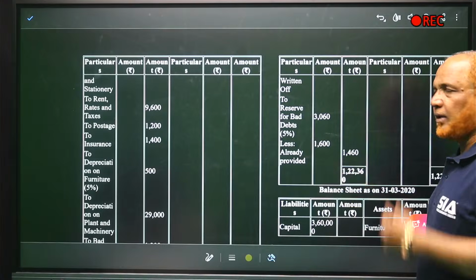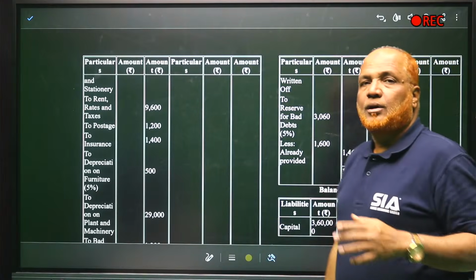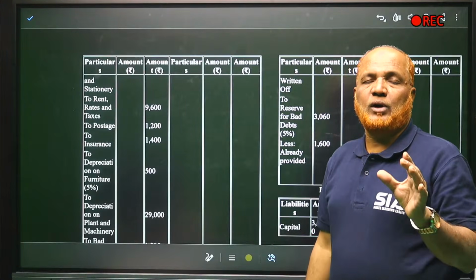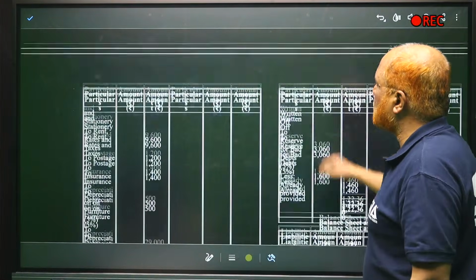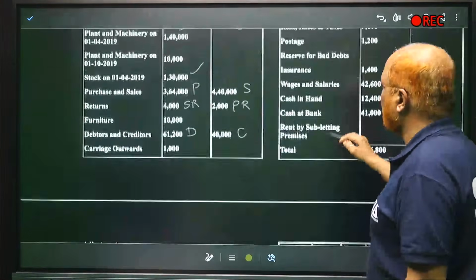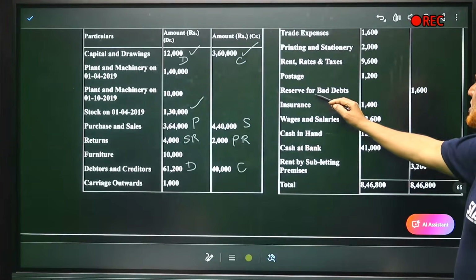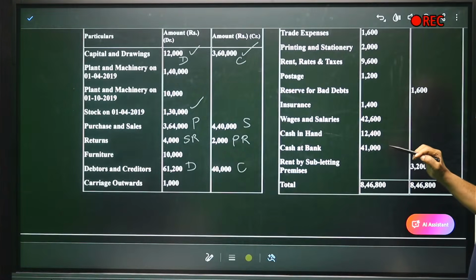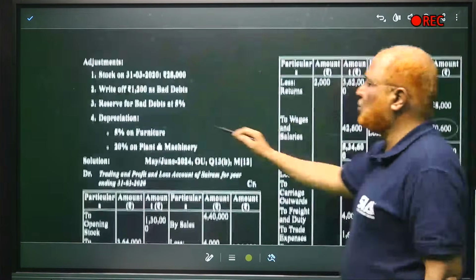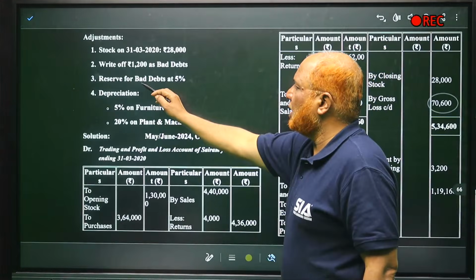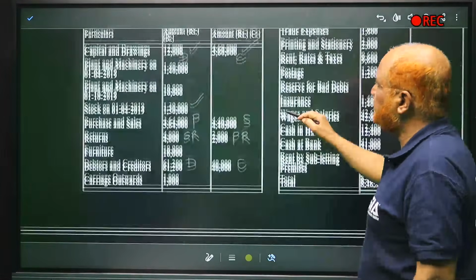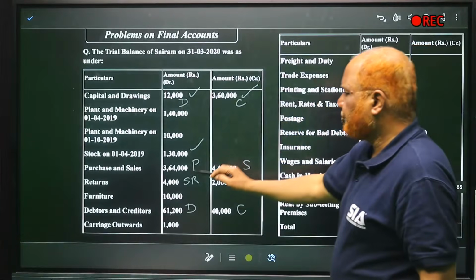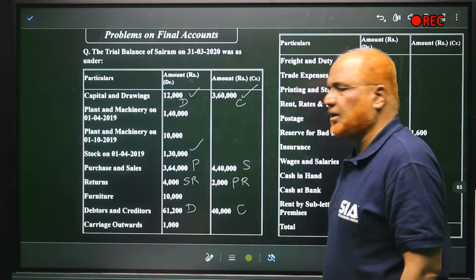Less already provided. Now see here. Provision for doubtful debts. When you calculate, already existing provision is also there. This is the old reserve for bad debts, old 1,600. New reserve we have to find out here. Reserve for bad debts 5%. How much are the debtors? Debtors 61,200.